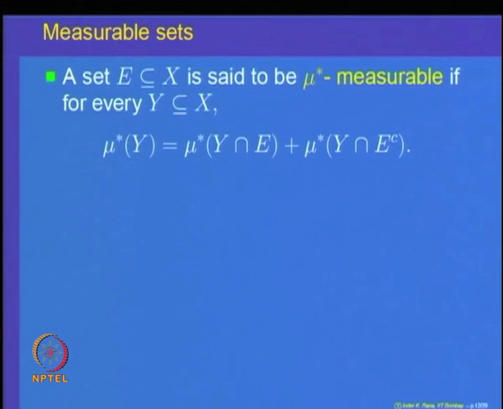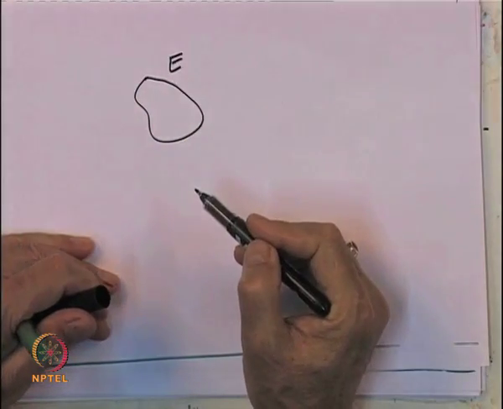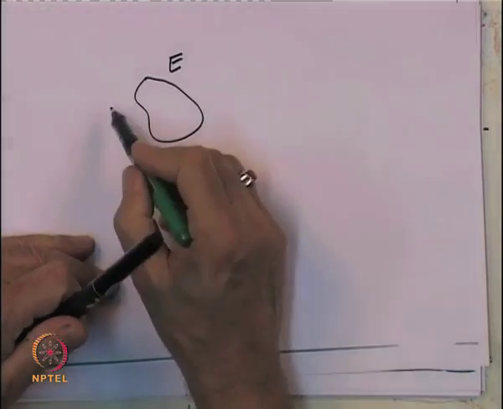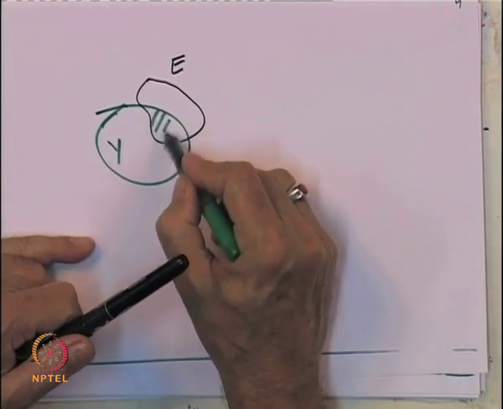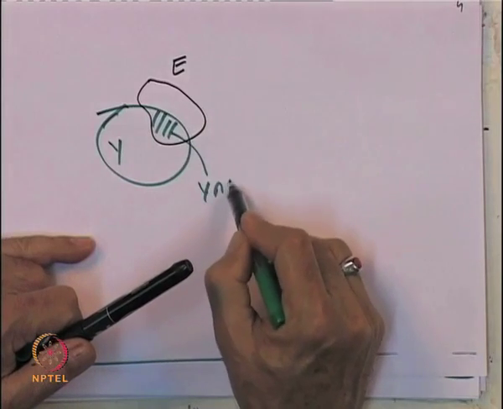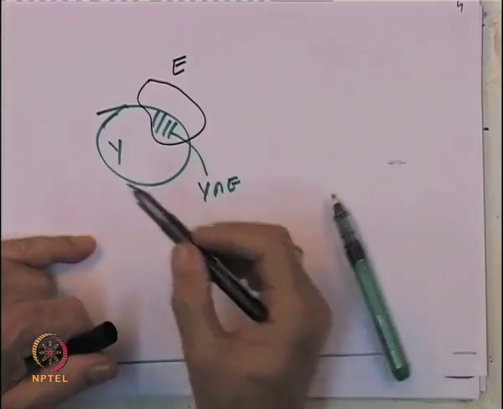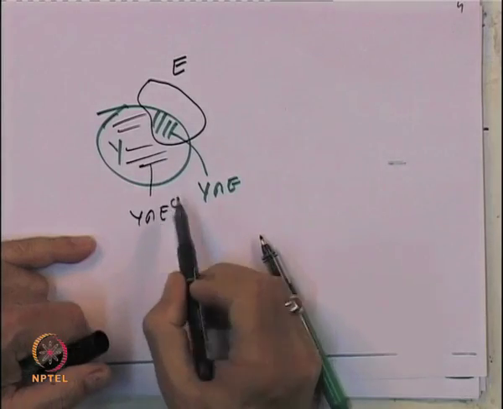Then the measure of the two pieces should add up to give you the size of mu star of y. Here is a picture: this is my set E, and I want to check whether it is measurable or not. Take any set y. That gives me this piece, which is y intersection E, and this other part is y intersection E complement.